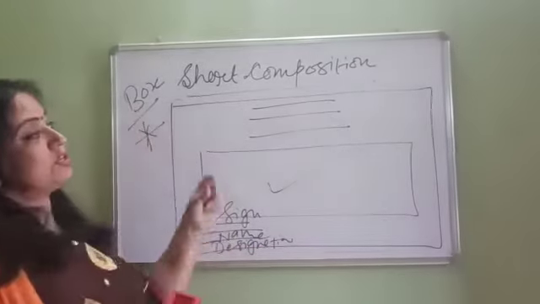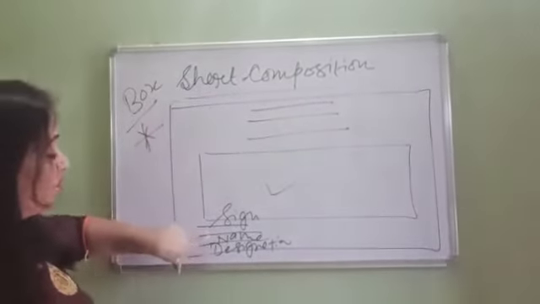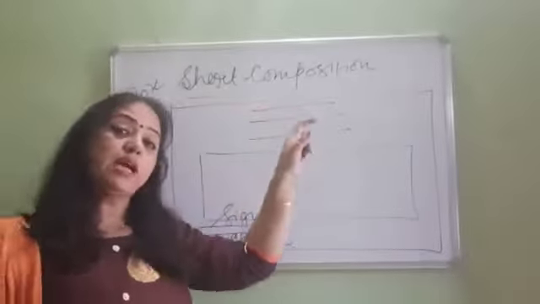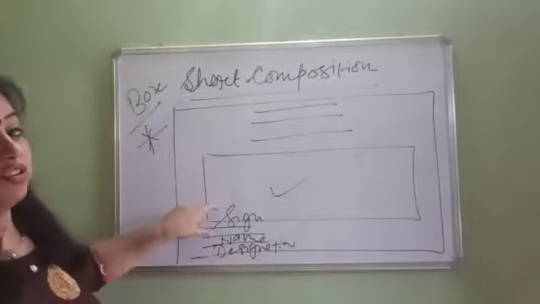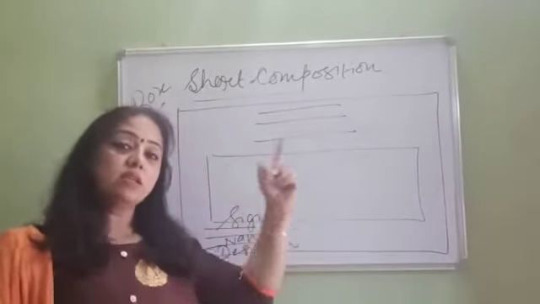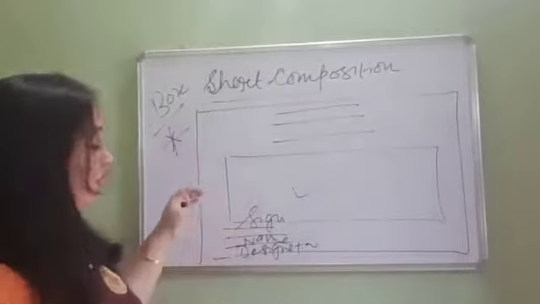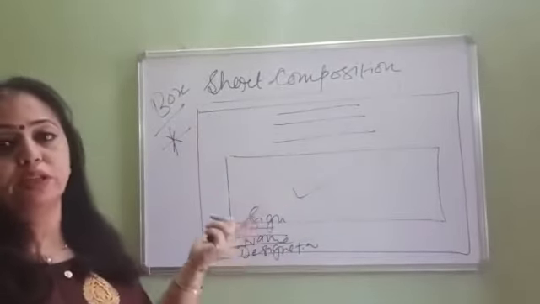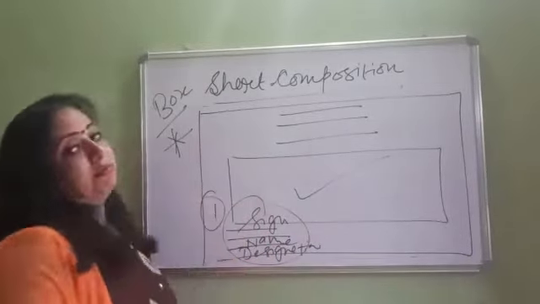Suppose the question says you are the head boy. Then here you have to write head boy. So write the fictitious name that is given in the notice, not your personal and actual name. Then the signature is the first thing. This is the same in letters also. Whenever we follow this, our signature comes first, then our name. But you change it vice versa and write in the opposite way. That's why you are not able to get the marks. So this point is very important, because you get 1 mark for that.